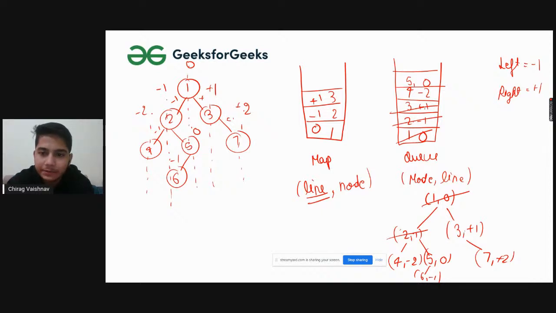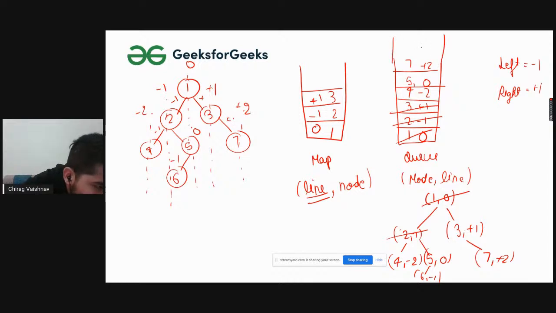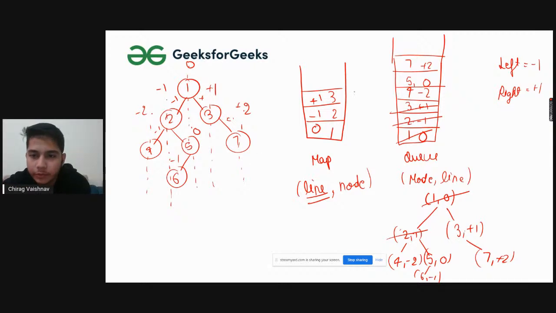After that, what we will be doing is checking for 3 and minus 1, so 7 and plus 2. This is the basic thing. After that you will be checking for 4 and minus 2. So for 4 and minus 2, there are no left and right. Now we'll check, okay, is minus 2 present in the map or not? Minus 2 is not present, so we'll be adding it to this, right? After that 5 comma 0.